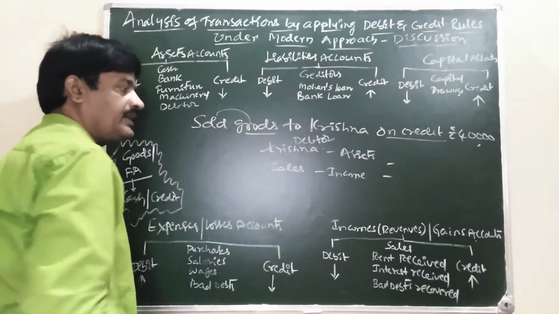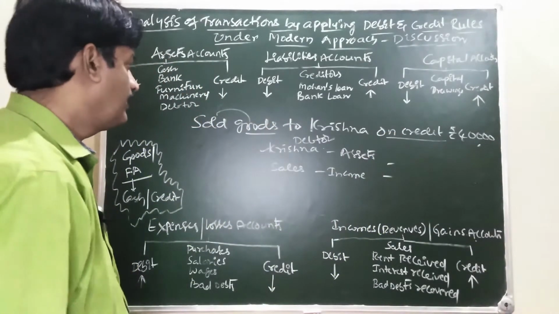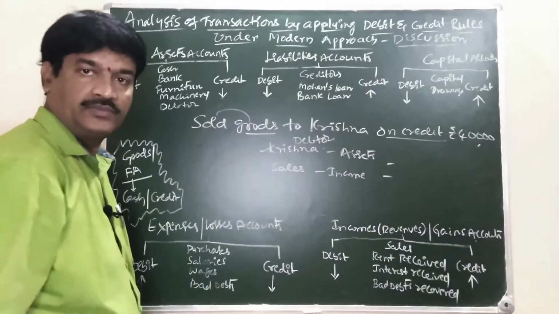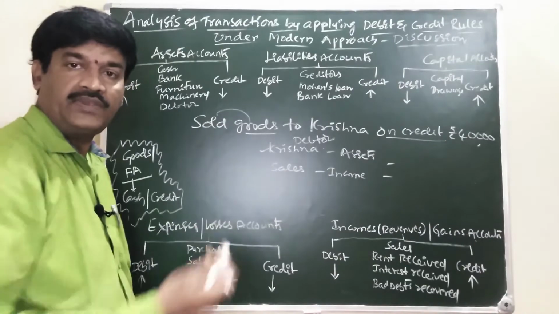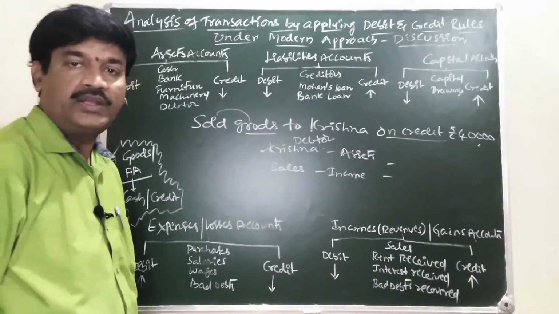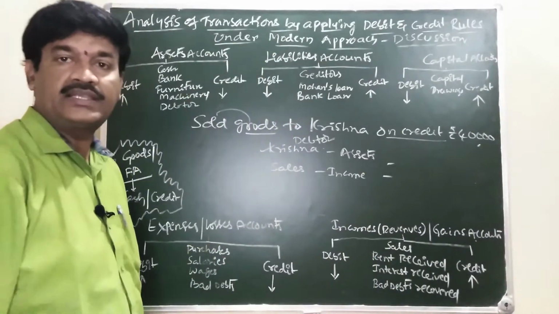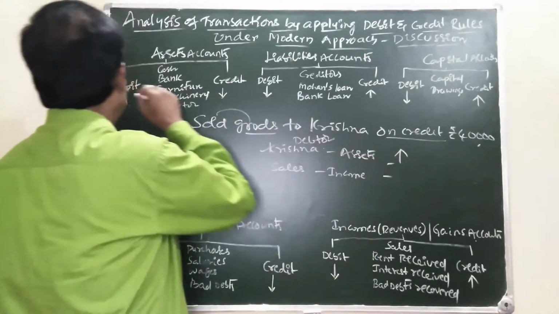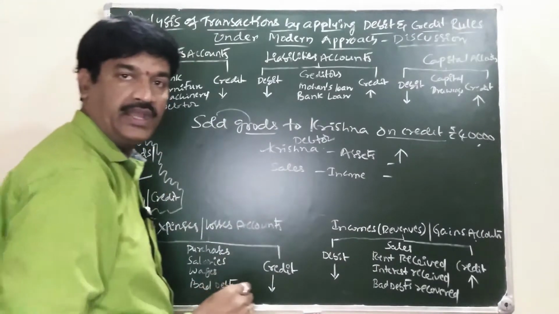Now you concentrate on Krishna. When we are selling goods to Krishna, are we receiving cash or not? Not receiving cash. It is due from Krishna. Due from Krishna is increasing or decreasing? Increasing. Increase in the asset is debited.